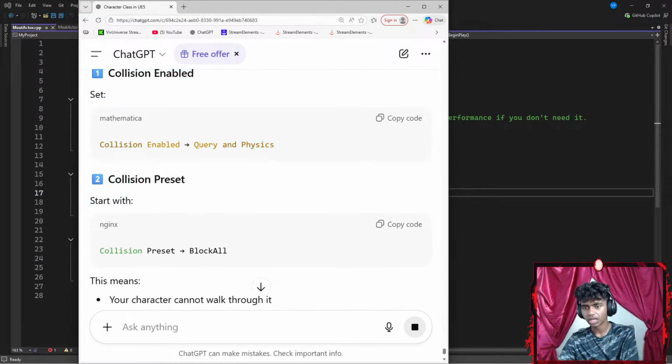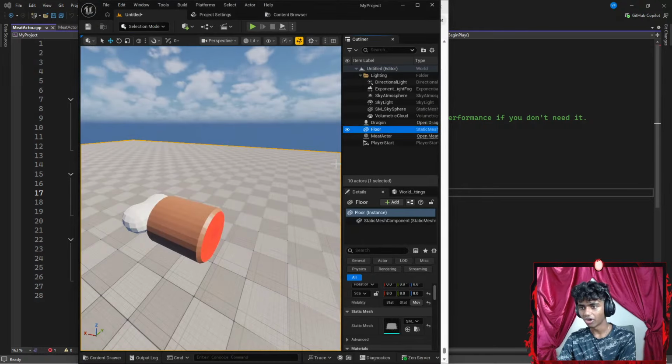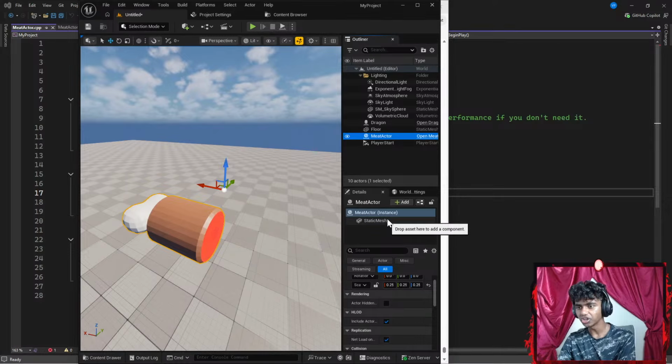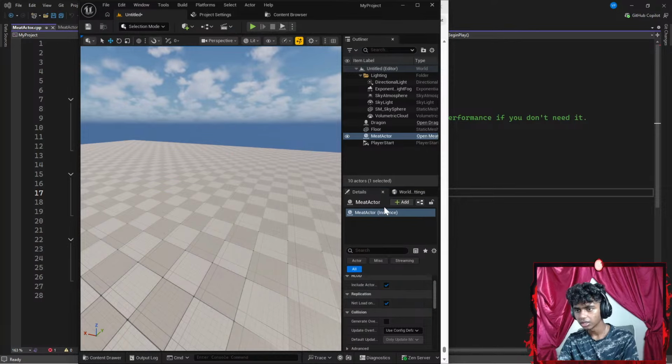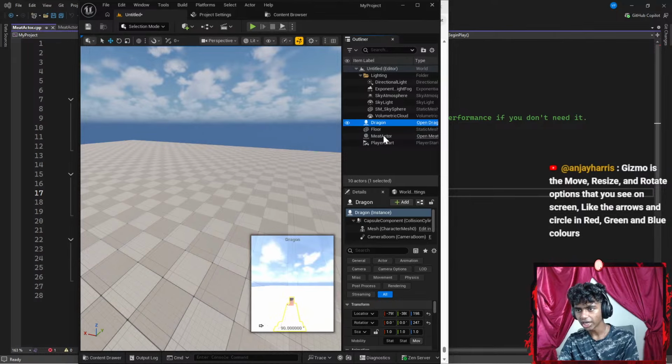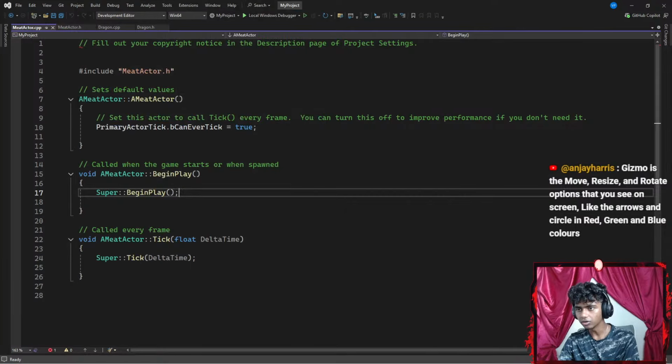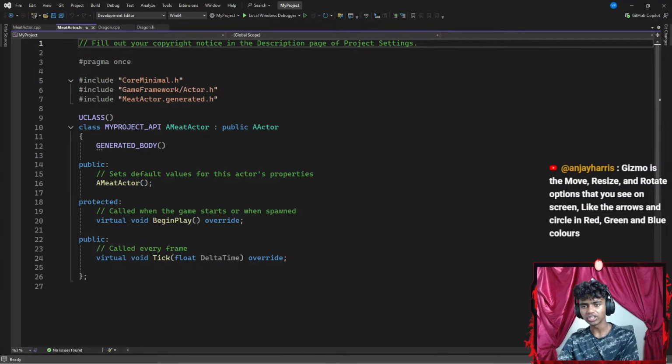I mean, I feel it's the same thing. Let's just go ahead and remove this from here because it will be both the same thing. I do like doing it in the code as well, so might as well not have it here. I'm gonna go ahead and remove my static mesh. So let's remove it. There. So under my dragon, I feel that. There we go. Okay, now inside my meat actor, I'm gonna go ahead and do something.